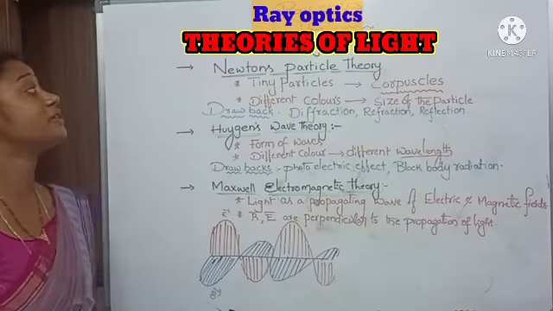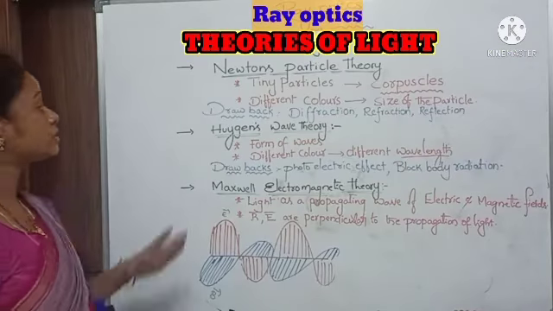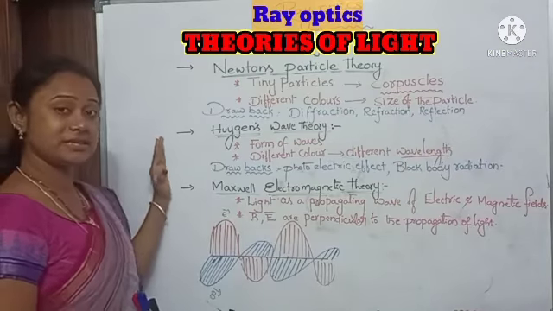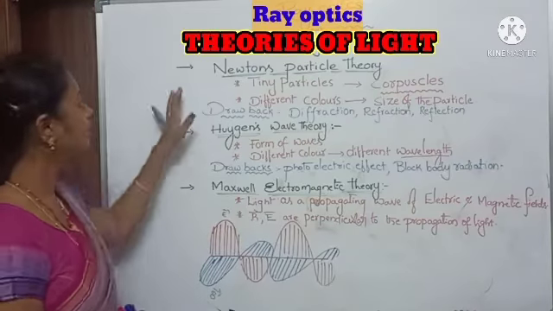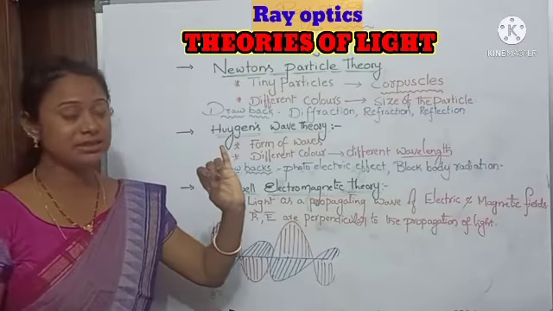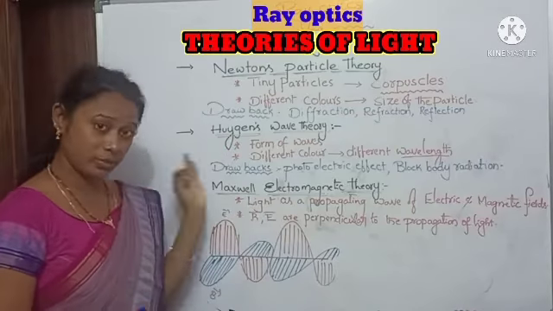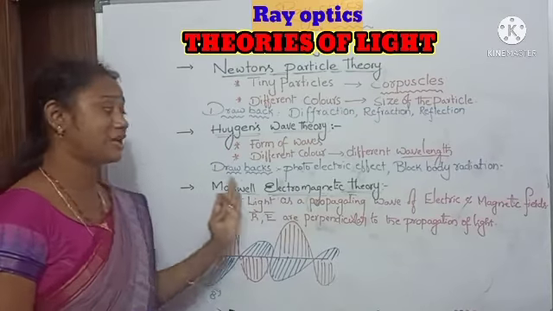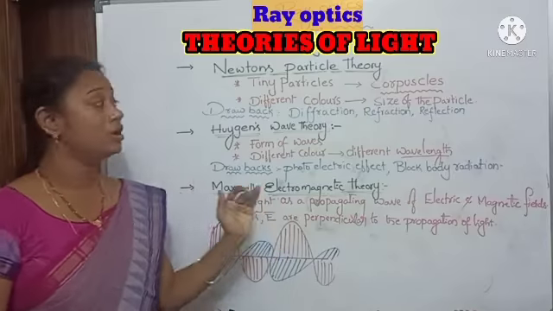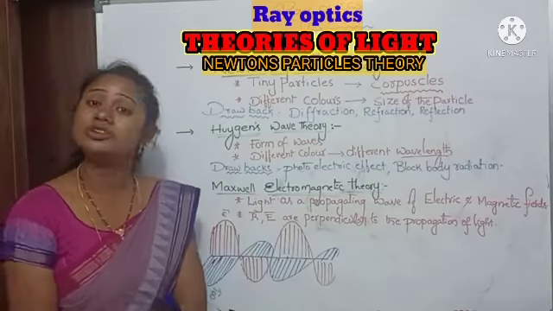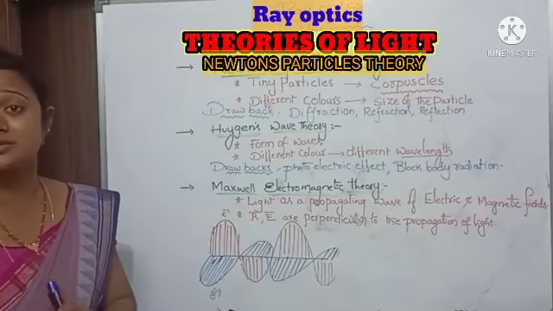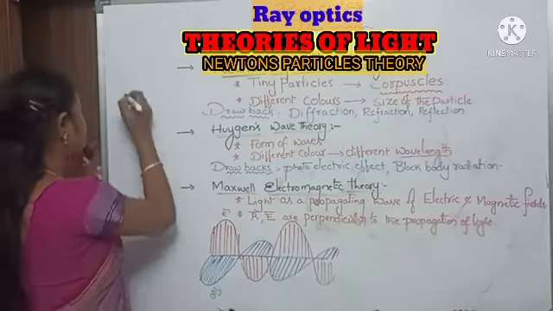We'll see the different theories of light. These are the three theories explained by different scientists. Here: Newton's particle theory, Huygens wave theory and Maxwell electromagnetic theory. First of all, Newton's particle theory. According to Newton, light consists of tiny particles.